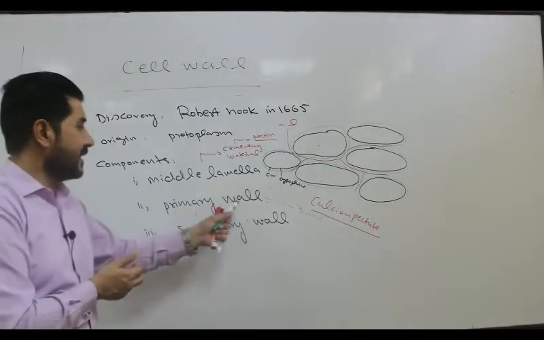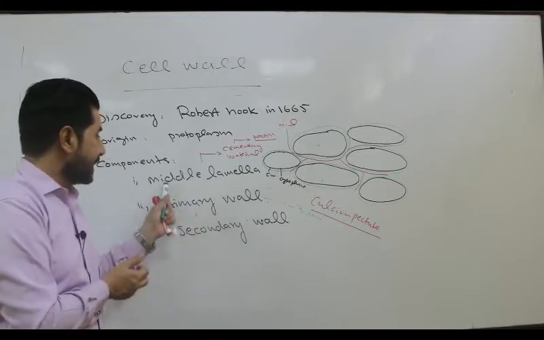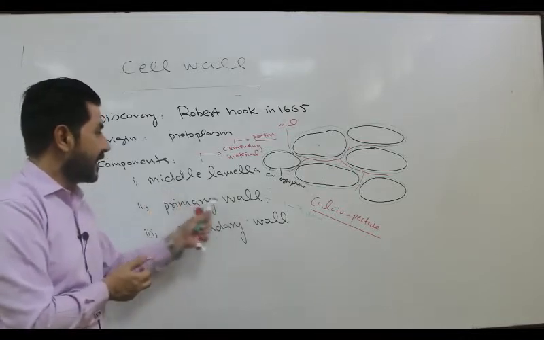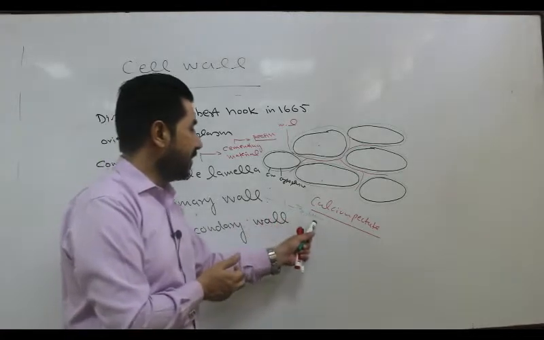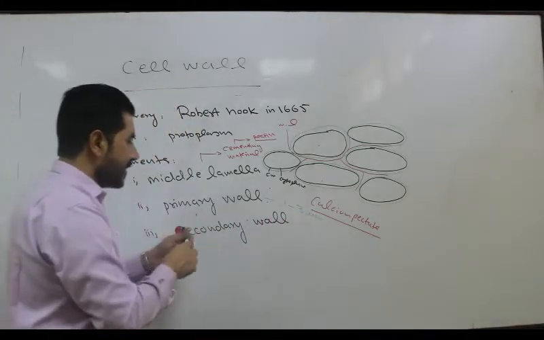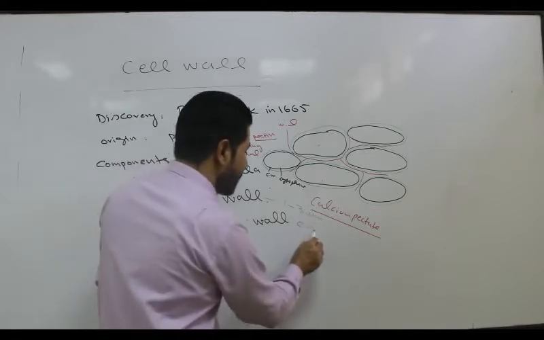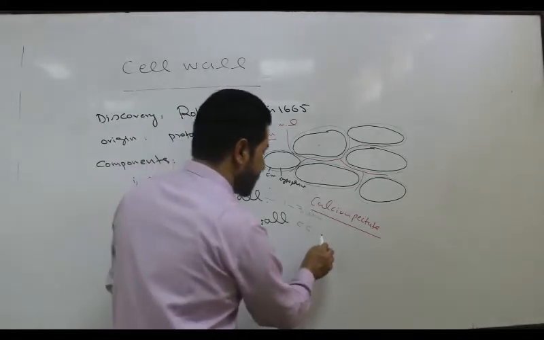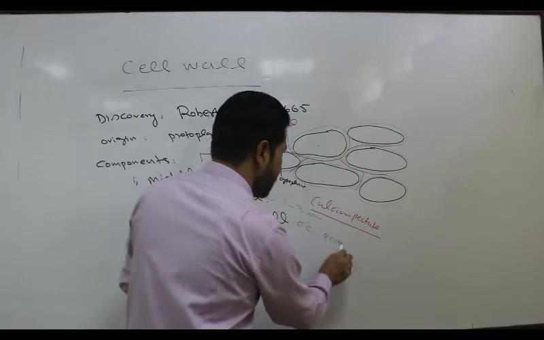Primary wall is thicker than the middle lamella, because it is 1 to 3 micrometer in diameter. If we see its chemical composition, it consists of, again, pectin,